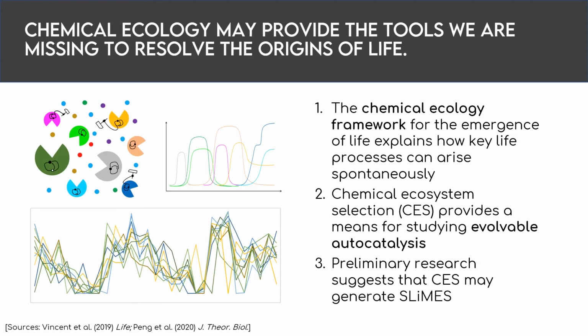So in conclusion, we hope that our chemical ecology model for the emergence of life will help advance our understanding of life as a general phenomenon and shed light on the origins of key life processes in relatively simple chemical systems. And I've shown you that our chemical ecology model can explain how chemical ecosystems of interacting autocatalytic cycles can yield complex dynamics and potentially evolve without the need for polymer-based genetics or compartments, and how chemical ecosystem selection might help us study the emergence of evolvable autocatalysis under laboratory conditions.